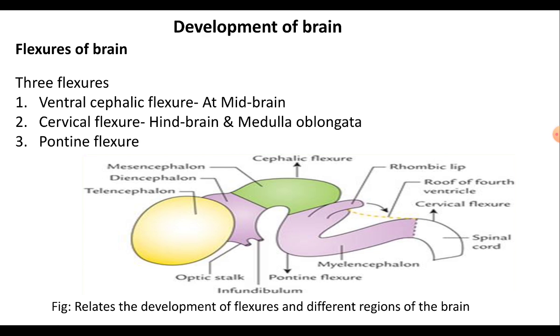The second flexure appears at the junction of the hindbrain and the medulla oblongata, and this is called the cervical flexure, where this bending increases between the third and fifth week of embryo development, and later it disappears when the hindbrain becomes right angle to the medulla oblongata.